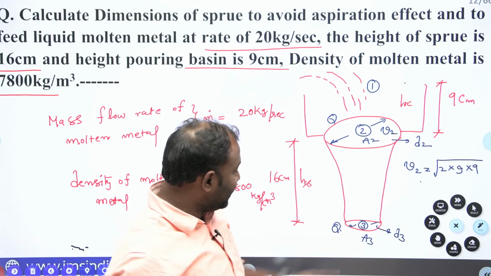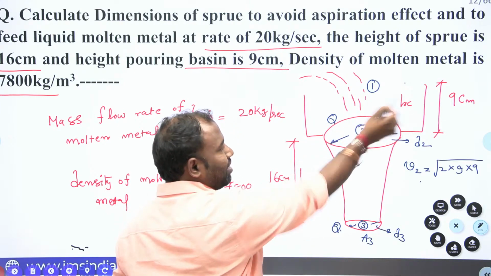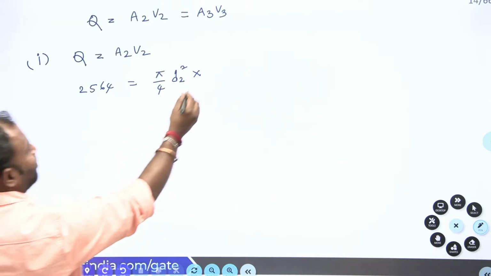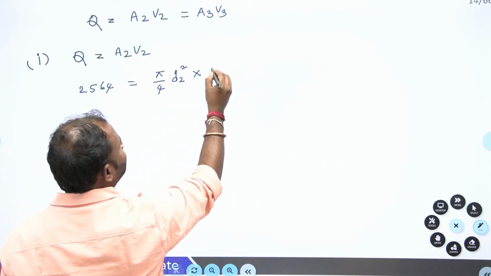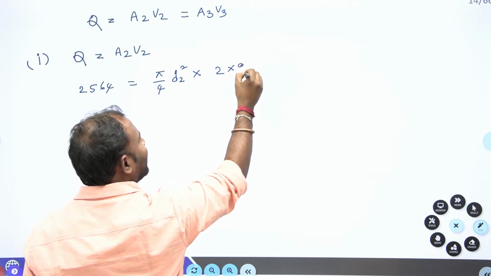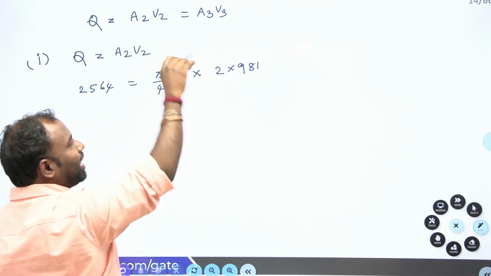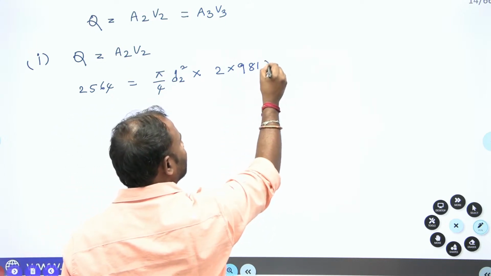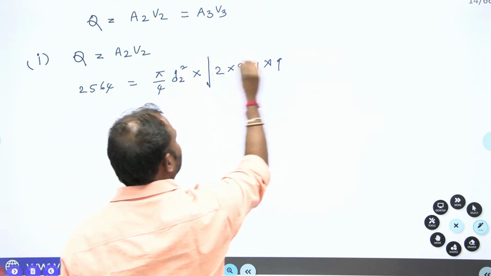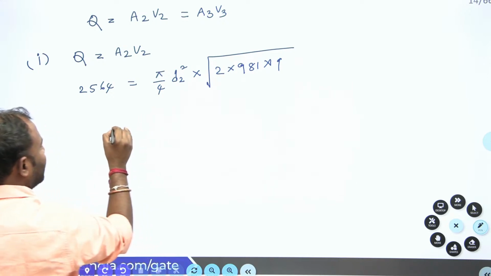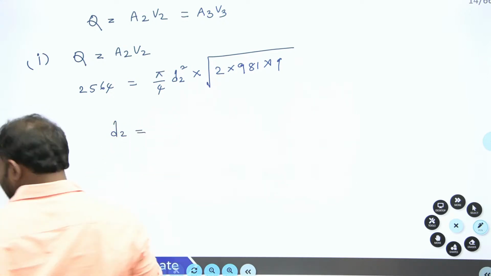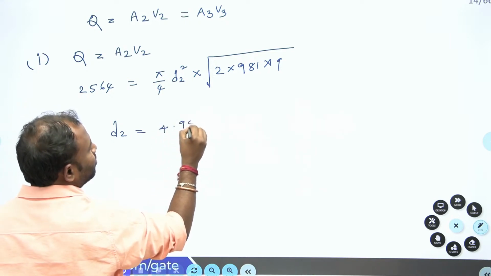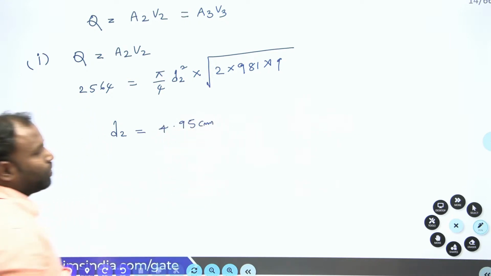If I want V3, the total height is 16 plus 9. So V2 I can write as root of 2 into 981. Why have I taken 981? All dimensions are in centimeter, that is why I select g as 981. Now this is 9 under root. If I solve this, I get D2 equal to 4.95 centimeter.